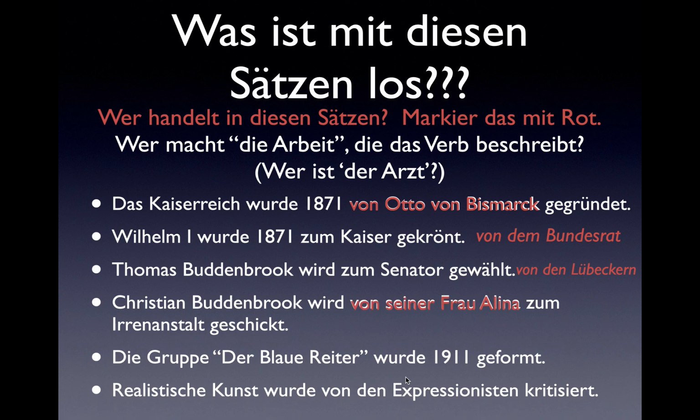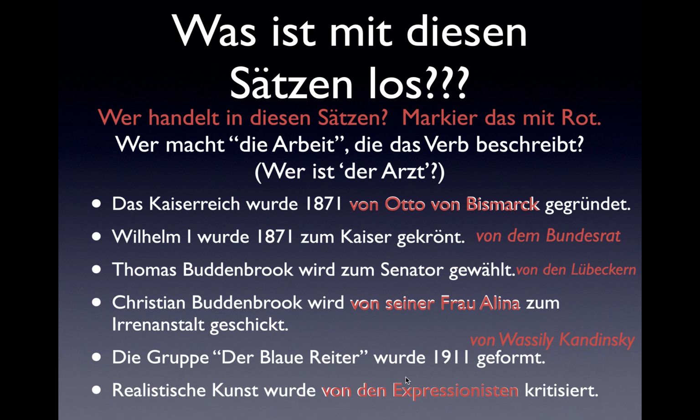His wife Alina is the one sending him to the institution. Die Gruppe der Blaue Reiter wurde 1911 geformt. It's not in the sentence, but it was artist Vasily Kandinsky, Ukrainian artist. And then finally, realistische Kunst wurde von den Expressionisten kritisiert. The expressionists were the ones doing the criticizing in this context.